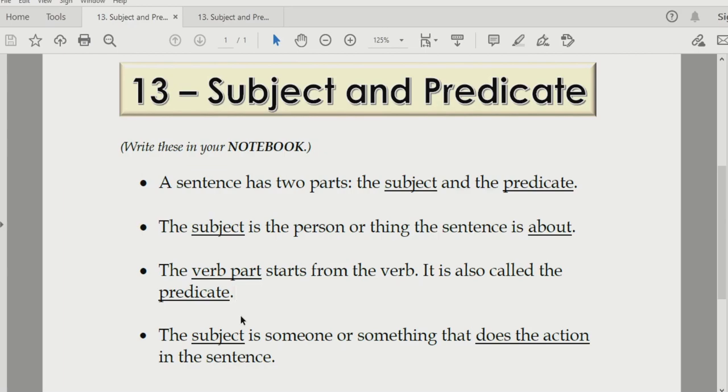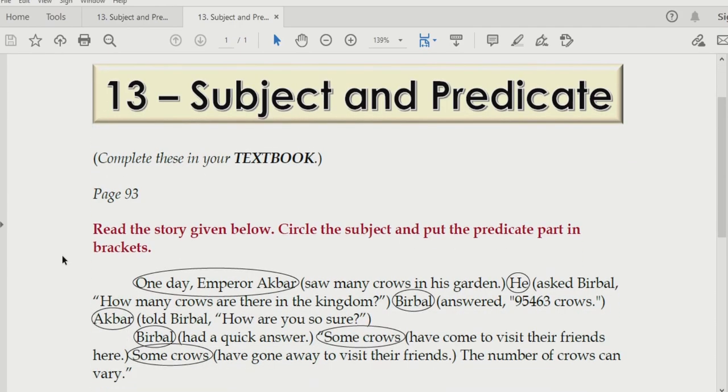I'll repeat the full sentence. I am speaking. Now you may want to ask, who is speaking? So the answer will be I. Therefore, I is the subject. That is myself because I am someone and I am doing an action. That is, I am speaking. Let us move on to the exercise part.